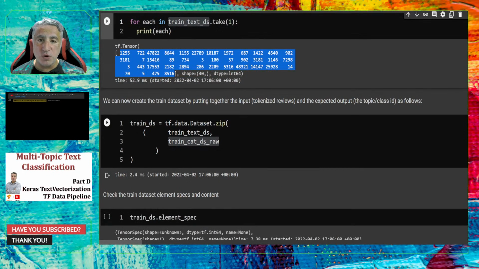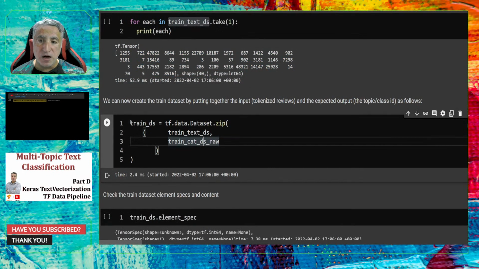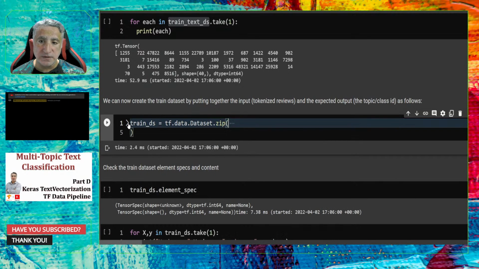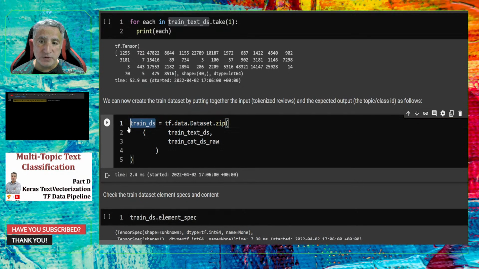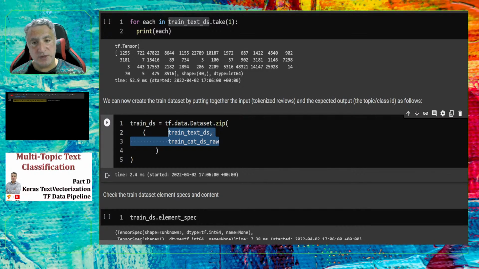Now, as we already discussed, our train dataset will have two columns, a tuple. The first of the tuple is the train text dataset, which is actually the review in integer vector format.